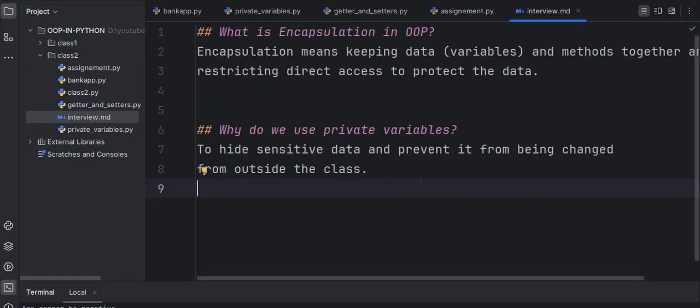Now it's time for the interview questions related to today's topic. What is encapsulation in OOP? Encapsulation means keeping data, variables and methods together and restricting direct access to protect the data. And why do we use private variables? To hide sensitive data and prevent it from being changed from outside the class.